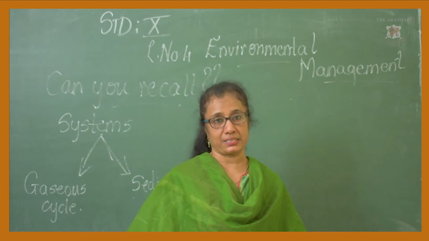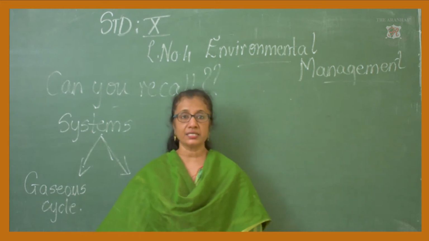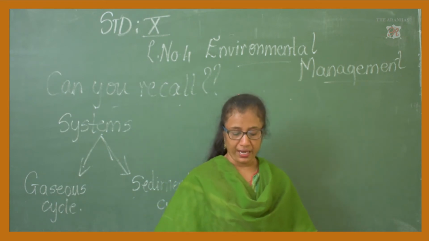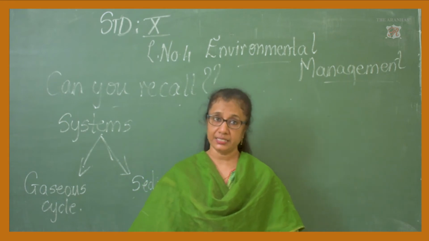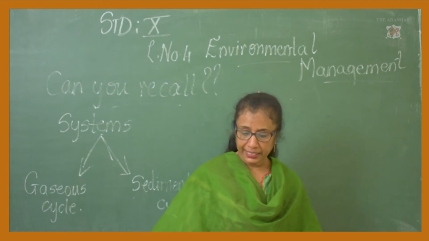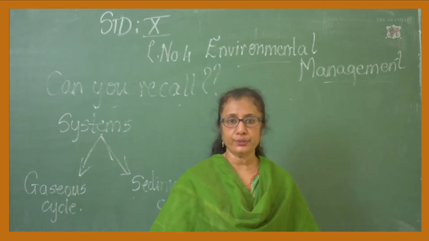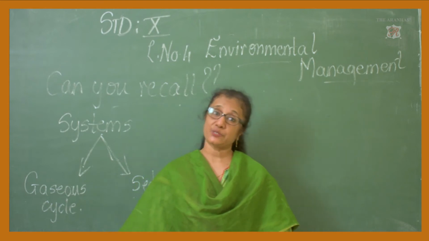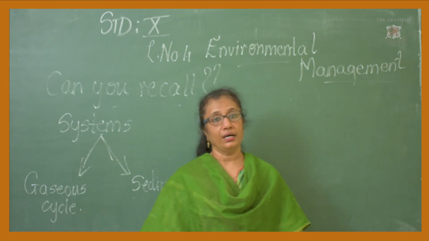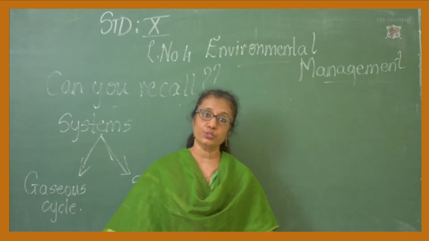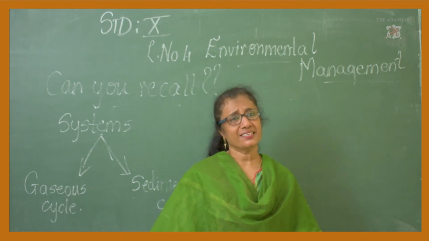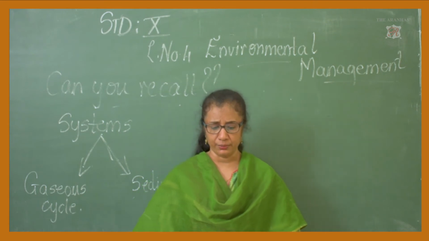In the same way, even the animals need different nutrients, such as carbohydrates, fats, proteins, etc., for their growth and development. Now let me go to the next part, that is producers as well as consumers. Producers are the plants, and consumers are the animals which survive on the plants.